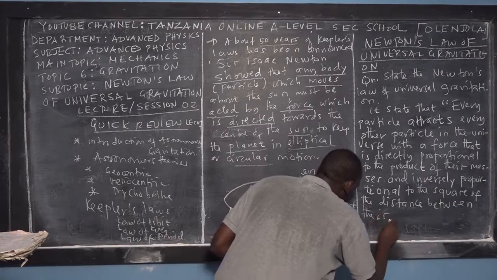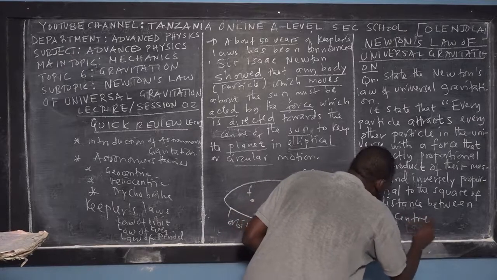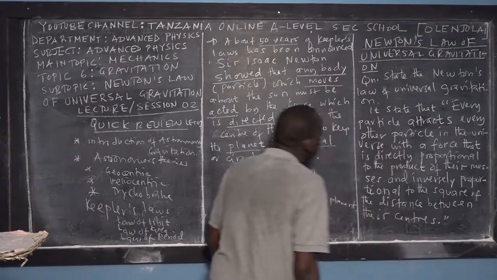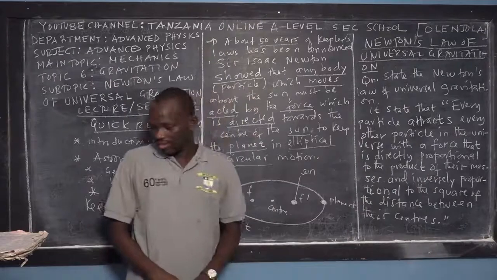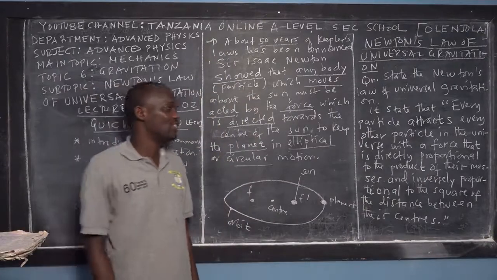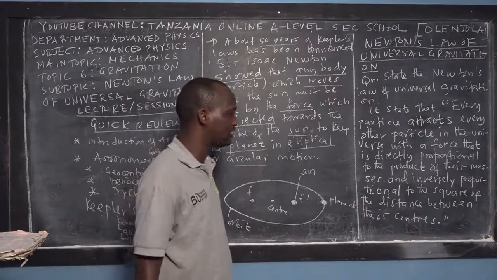Their centers of what? Of every particle, between their centers. So this is how Newton stated his own law of universal gravitation.